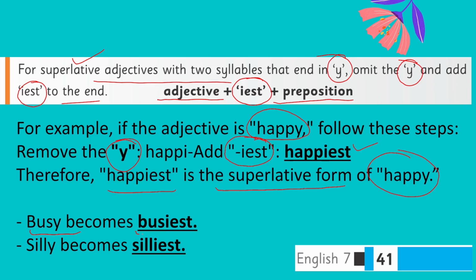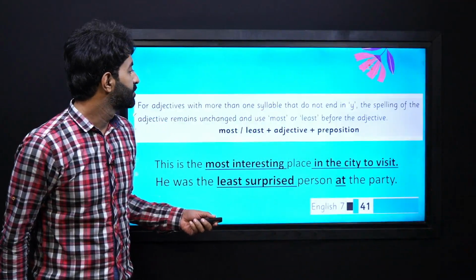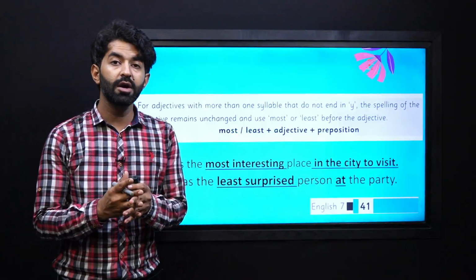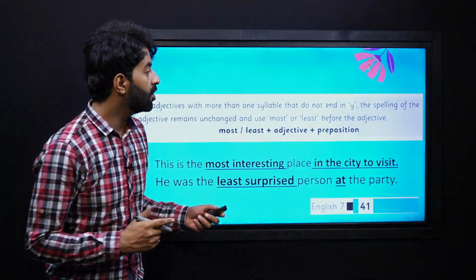Busy becomes busiest and silly becomes silliest, and you have to remove the y and add iest at the end to make it in the superlative form. Now, what if the word is not ending in y? Then what are we supposed to do? Let's have a look.